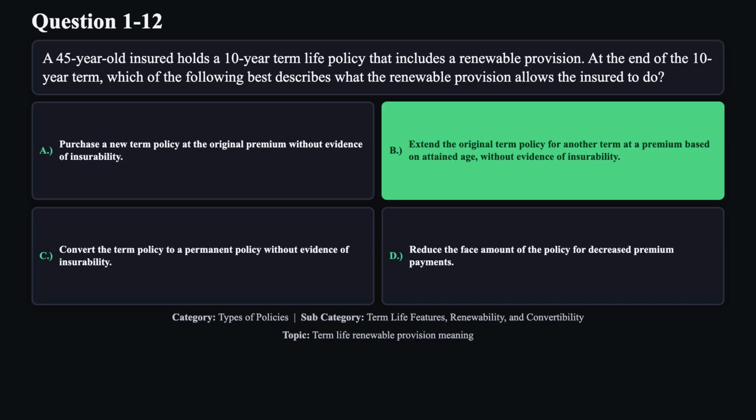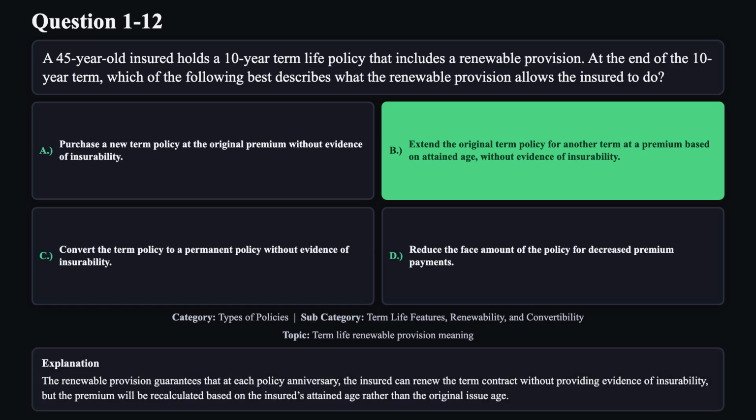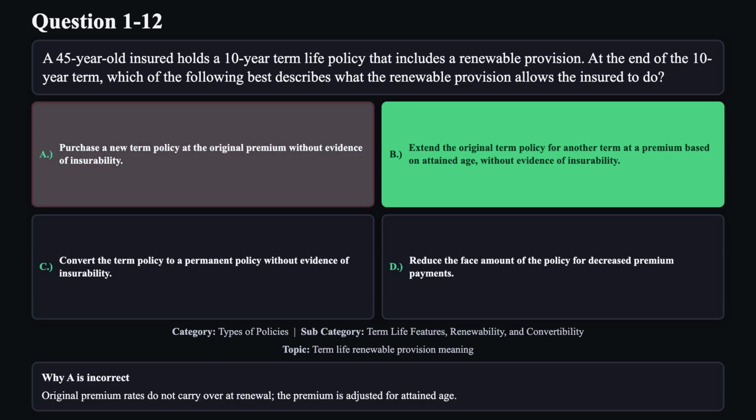The correct answer is B. The renewable provision guarantees that at each policy anniversary, the insured can renew the term contract without providing evidence of insurability, but the premium will be recalculated based on the insured's attained age rather than the original issue age. Reason A is not correct. Original premium rates do not carry over at renewal. The premium is adjusted for attained age.